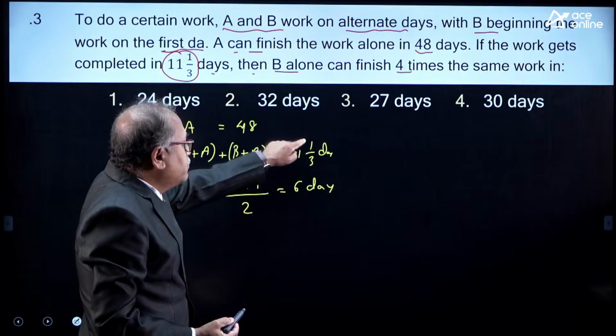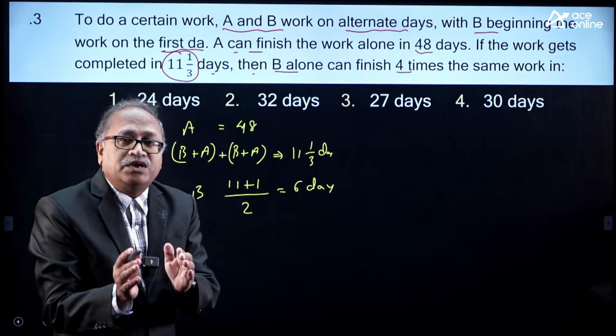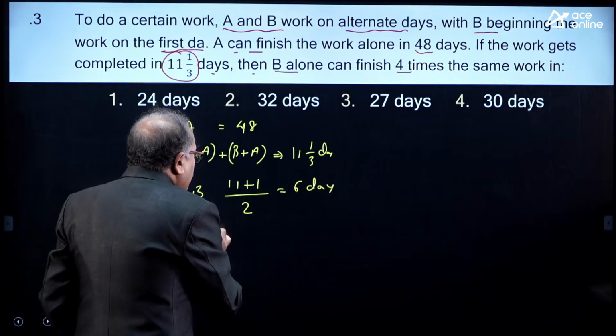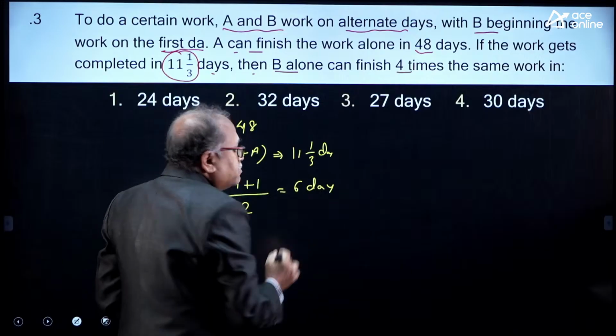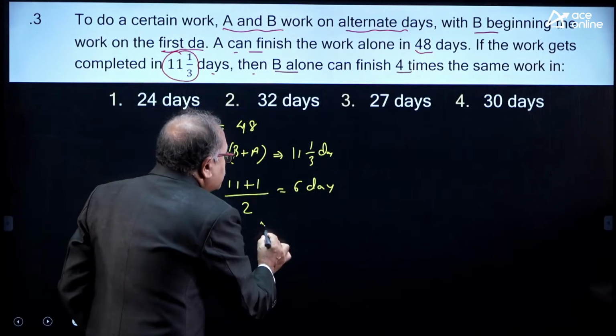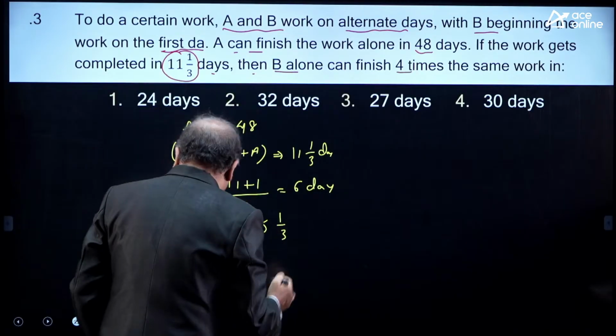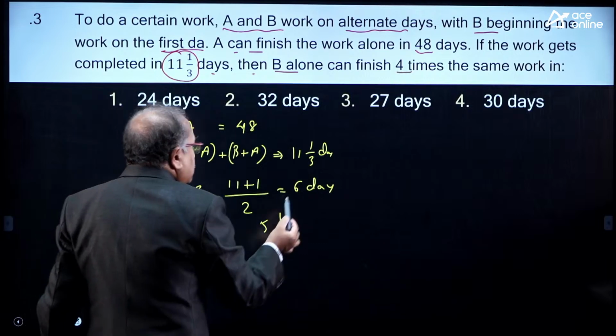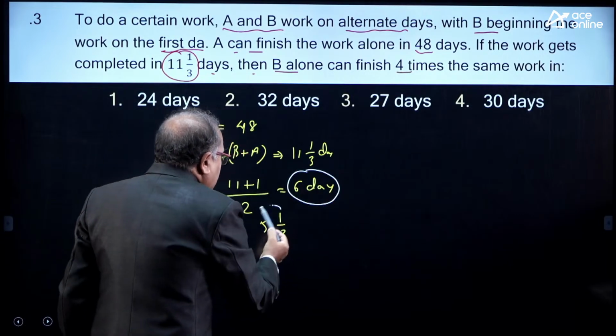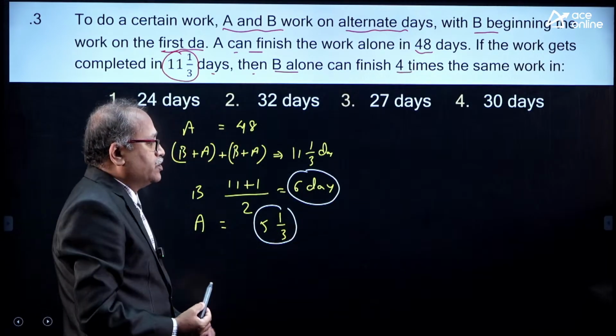So out of 11 1 by 3, B works 6 days, then A works for how many days? 11 1 by 3 minus 6, and that comes to 5 1 by 3.